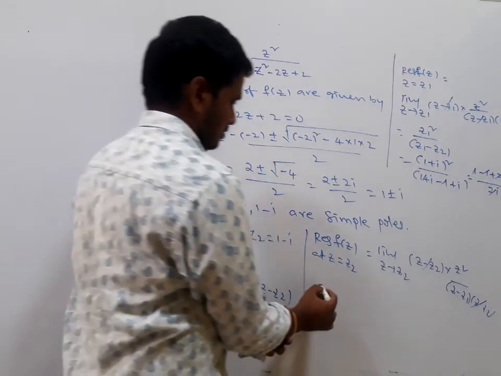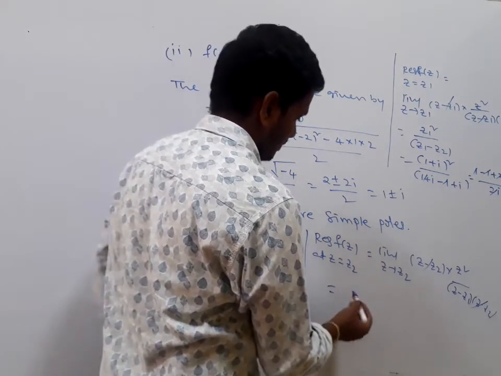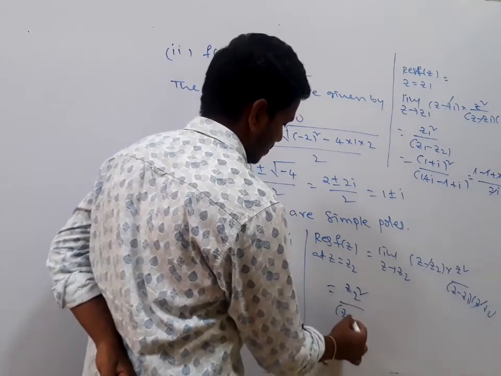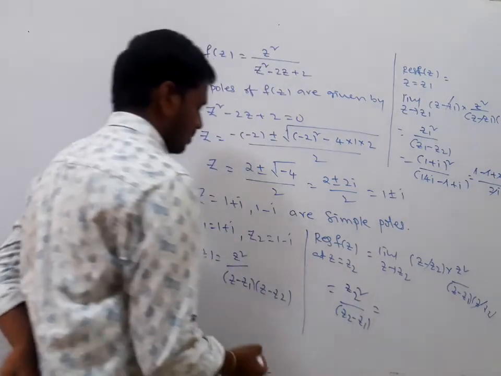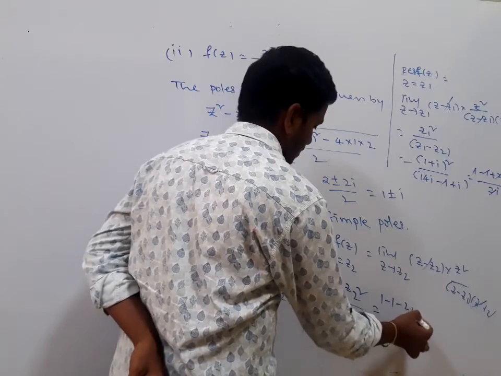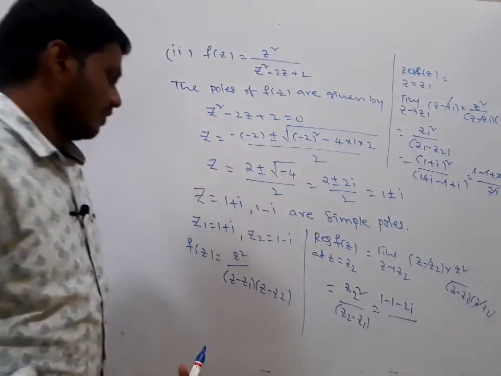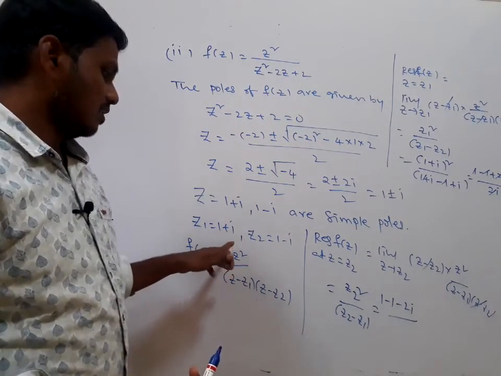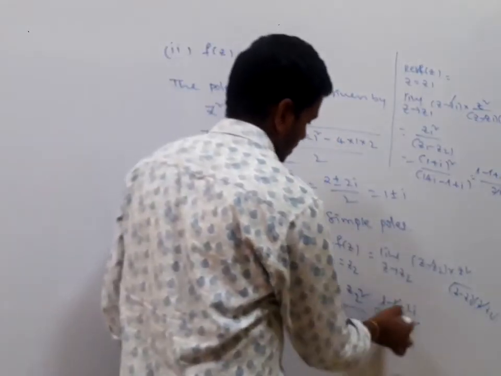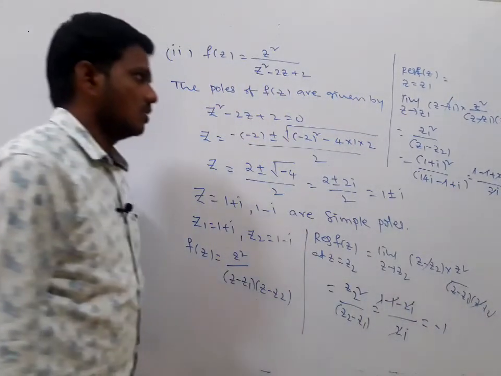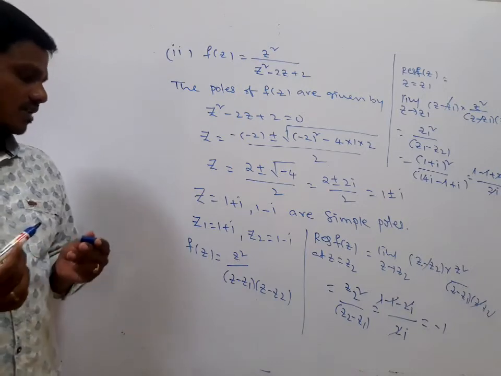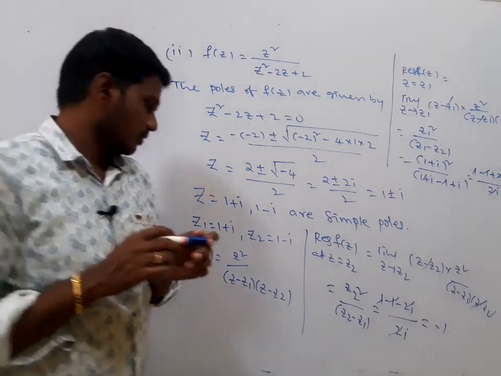We have z2 square divided by z2 minus z1. z2 square is 1 minus i whole square, which is 1 minus 1 minus 2i, divided by z2 minus z1, which is 1 minus i minus 1 plus i. Here it is minus 2i, so we have minus 1. So the residue of f of z at z equals 1 plus i is 1, and the residue of f of z at z equals 1 minus i is minus 1.